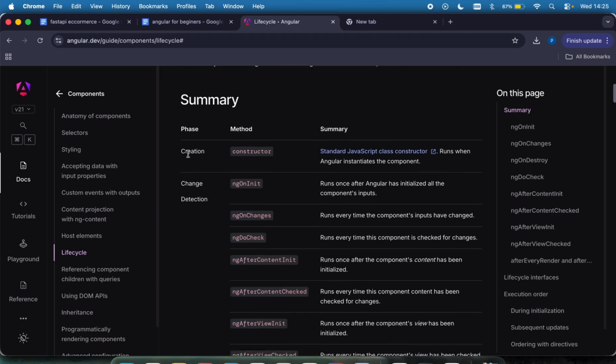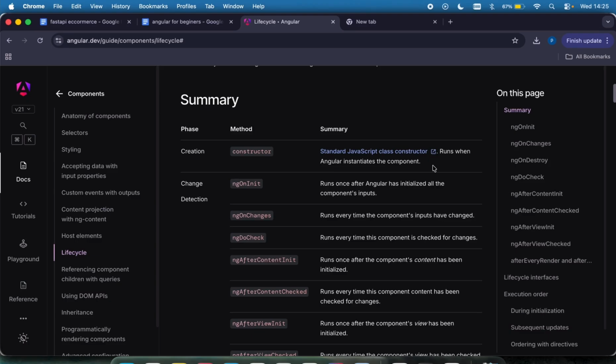We can see we have the creation phase, and the method that is called when a component is in the creation phase is the constructor for that component, which we are going to be looking at. This is a summary of what it is. The constructor instantiates the component, which means it creates an instance of that component.